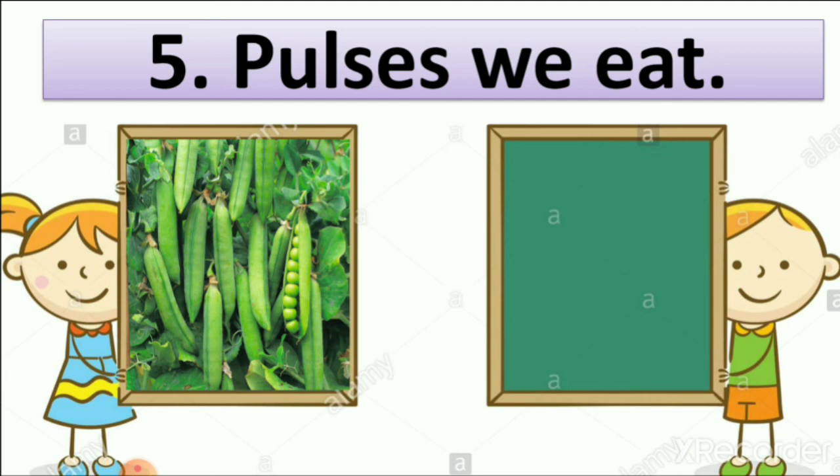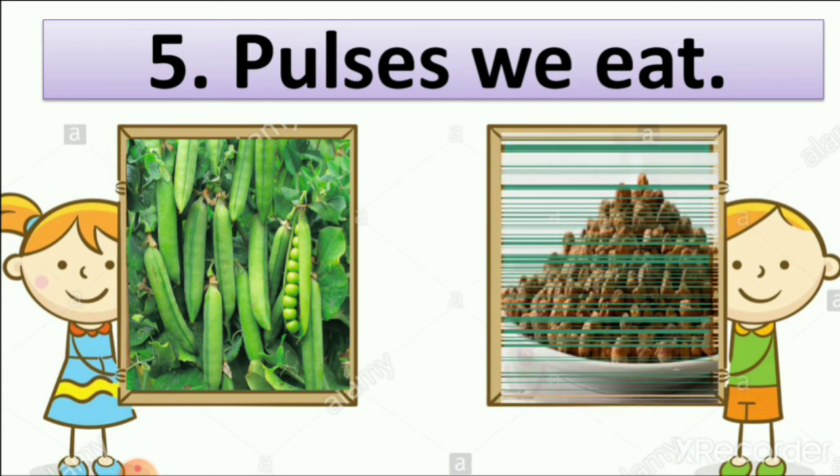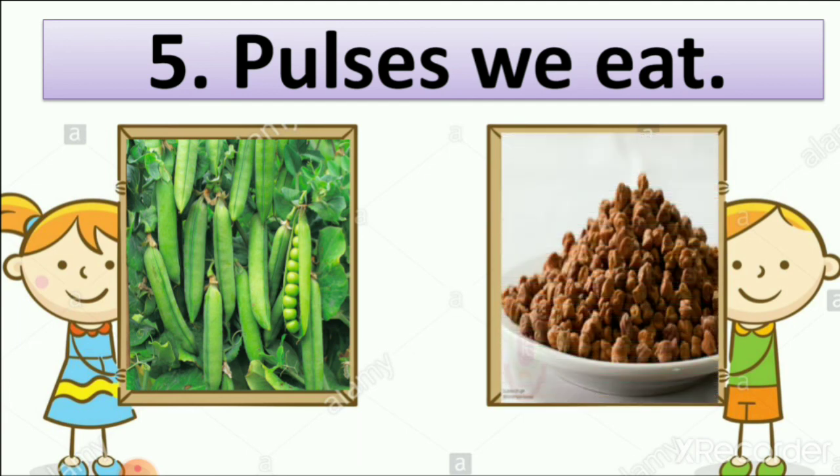We also eat dried green peas and green peas also. Green peas with rice we eat. So first is peas. Then next is gram or chickpeas. We make flour of it and make many dishes from chickpea flour.